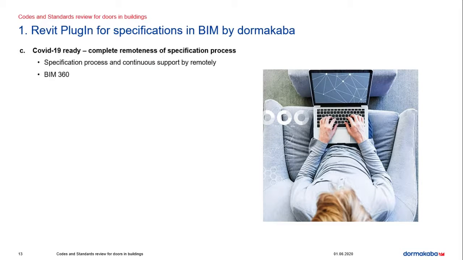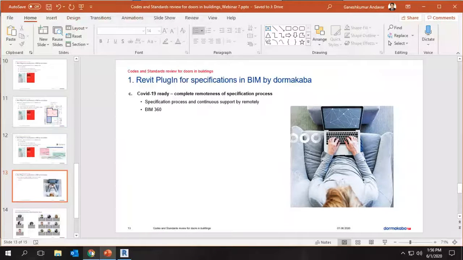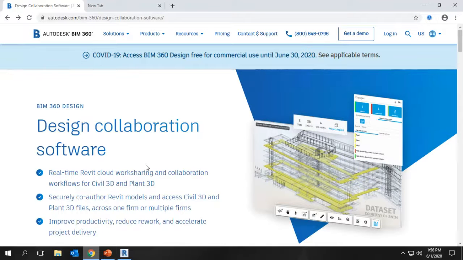We are coming to the last part of the session. As we are all working remotely, from home, the entire specification process can be supported, from the installation of the Revit plugin onward, and the complete support can be done remotely. Other than the BIM plugin, we are also ready to support in BIM 360 as well. I'm just switching back to the browser to show a few things. We are available to support you at any time through BIM 360 as well, for a collaborative working environment.